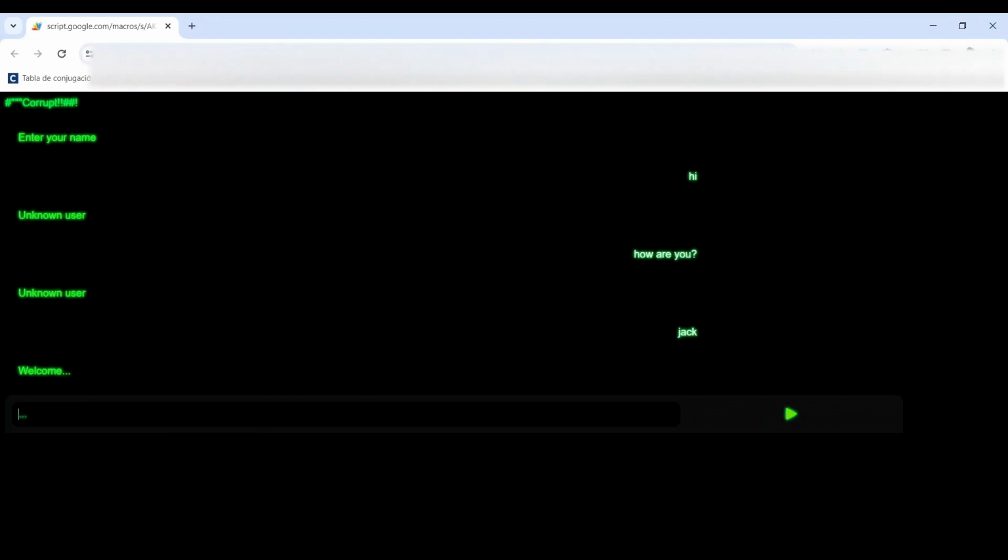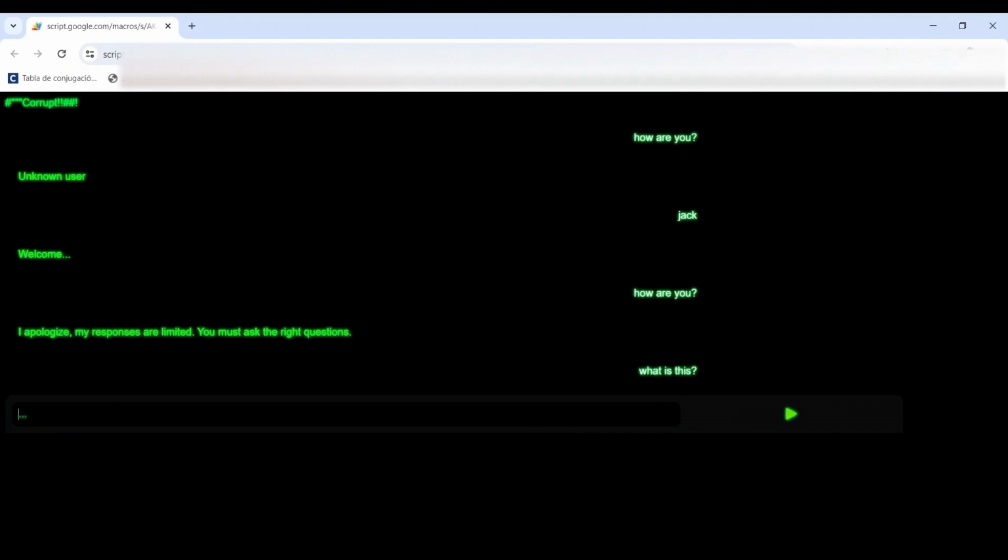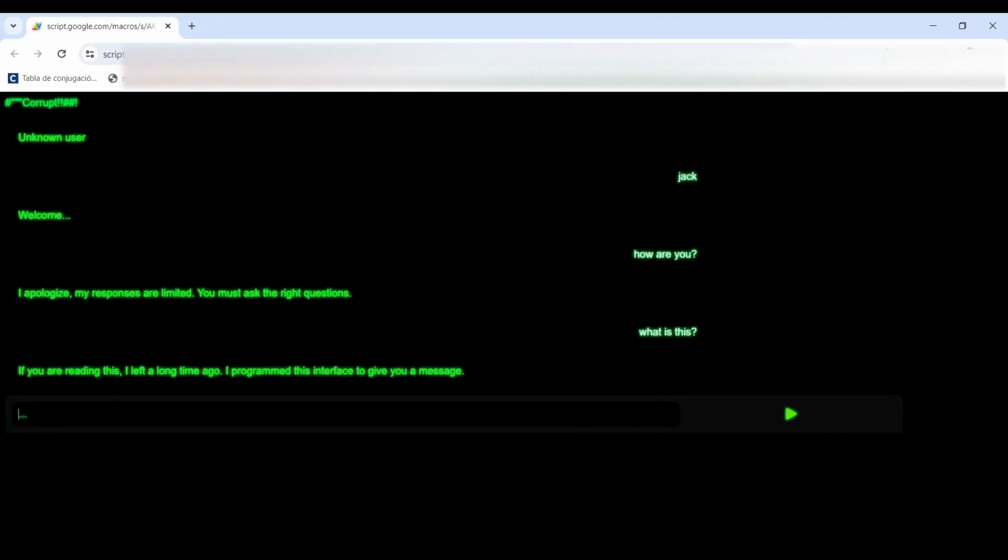We can try asking it something again. But we'll see that it will apologize, saying that the system's responses are limited and we need to ask the right questions. So, for example, as I programmed it, one of the right questions is, "What is this?" And we'll see that we get a pre-programmed response there.